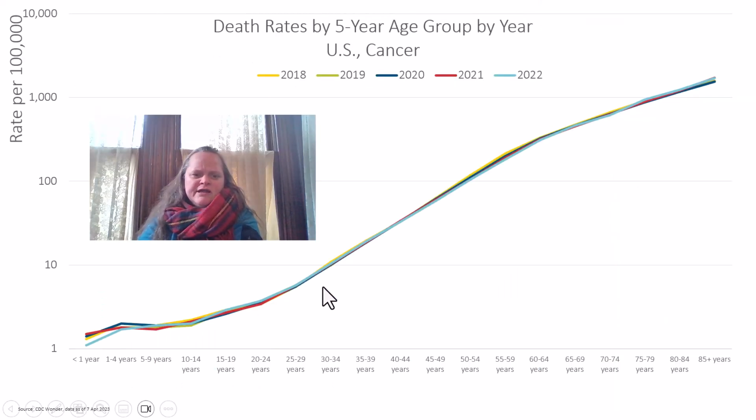So now we're looking at the curve for cancer. Notice for children, we don't have that really funky curve that we saw with heart disease. And of course, some of that is because you have infant mortality due to congenital heart problems for that one. But with cancer, it's pretty much increasing death rates with increasing age. And another thing I want you to notice is the steepness of the curve compared to heart disease. So heart disease was more like this. Cancer is more like this.